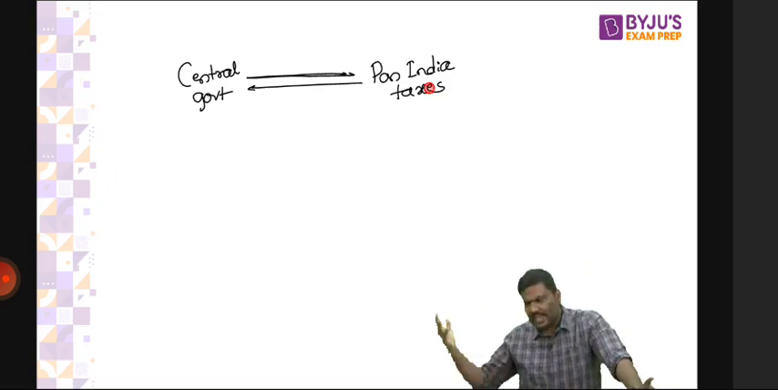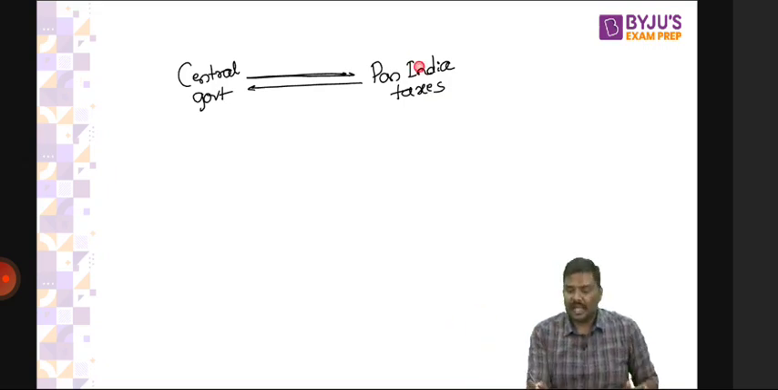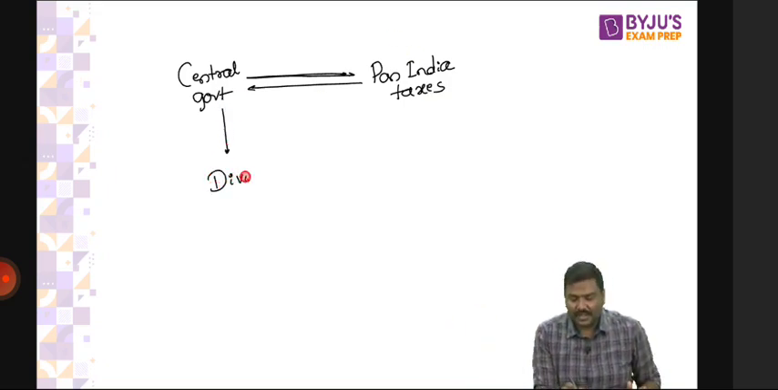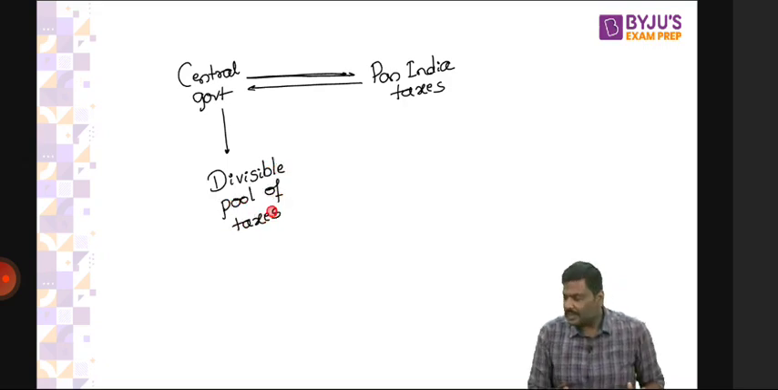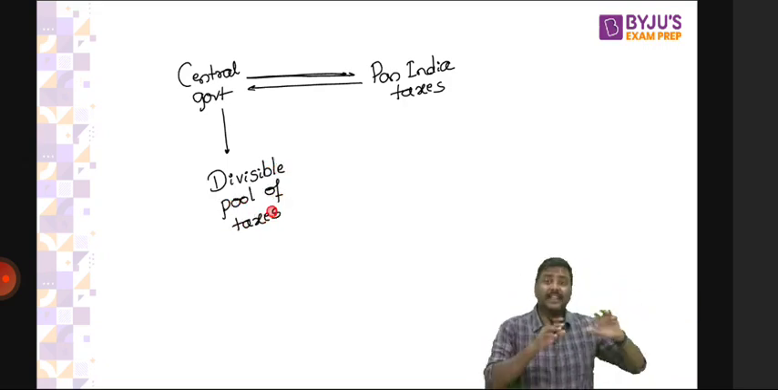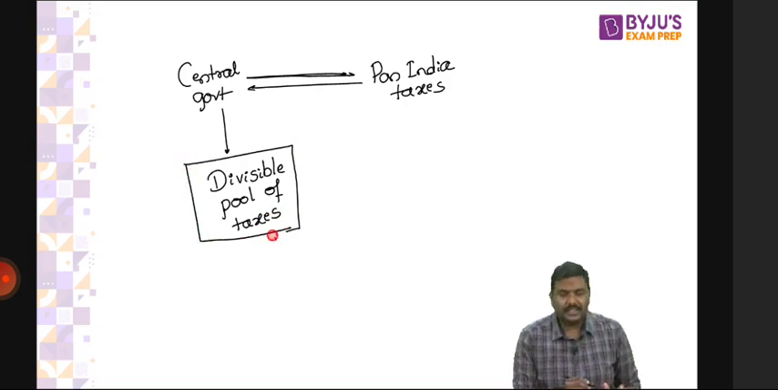Now what do we have? We have a system, have a look at this. We have a system of a divisible pool of taxes. What is this divisible pool of taxes? All the taxes which are imposed and collected by the center are kept here. Simple. All the taxes imposed and collected by the center are kept in the divisible pool of taxes.